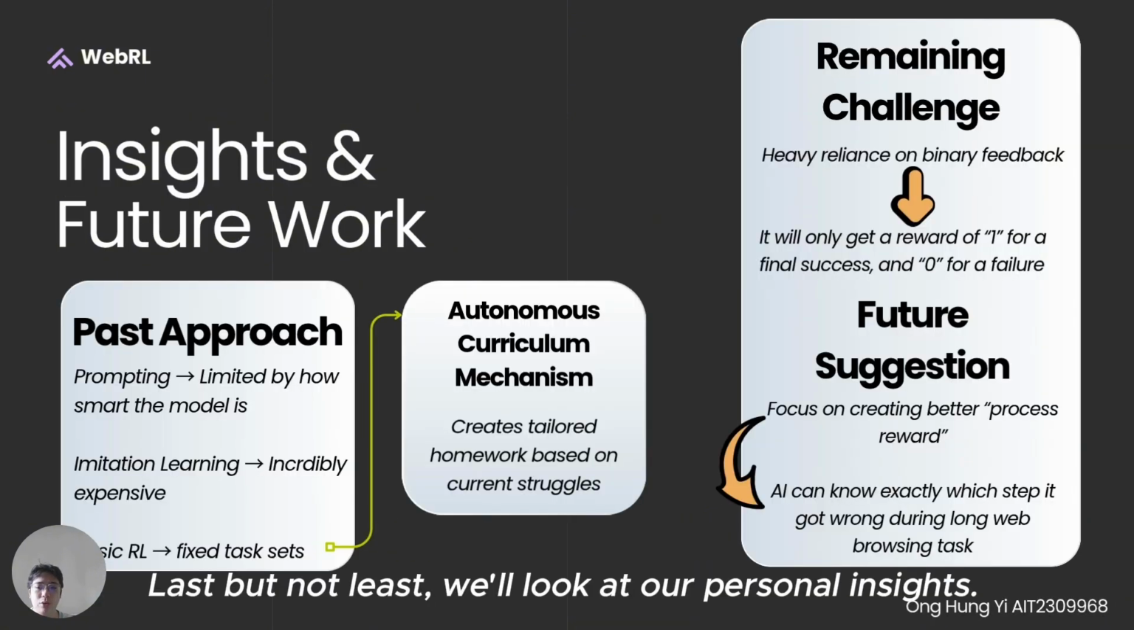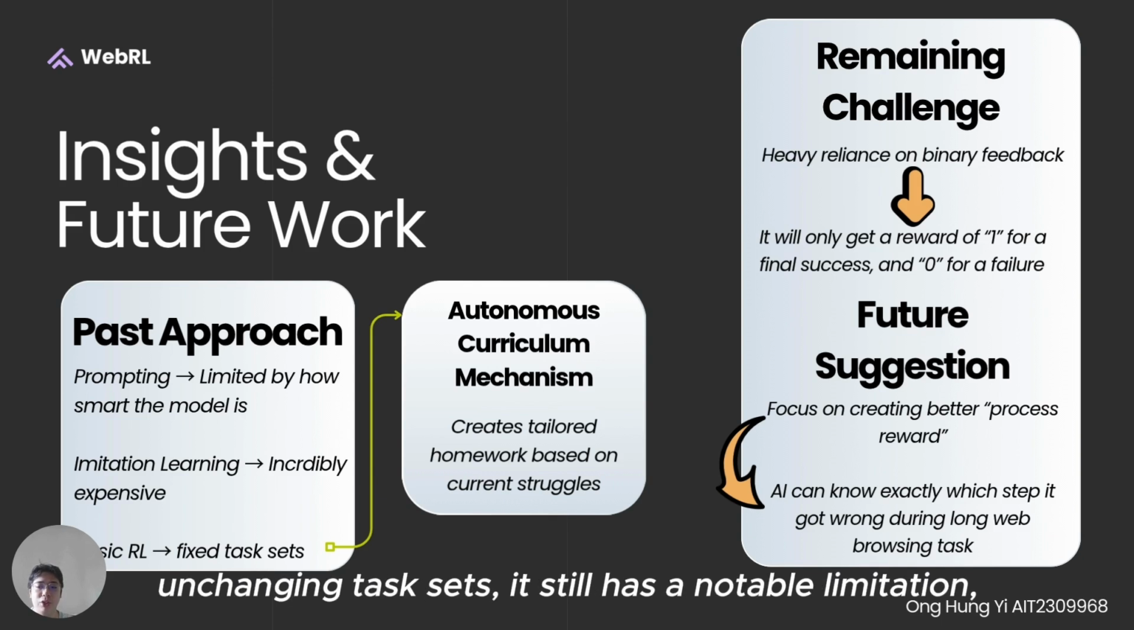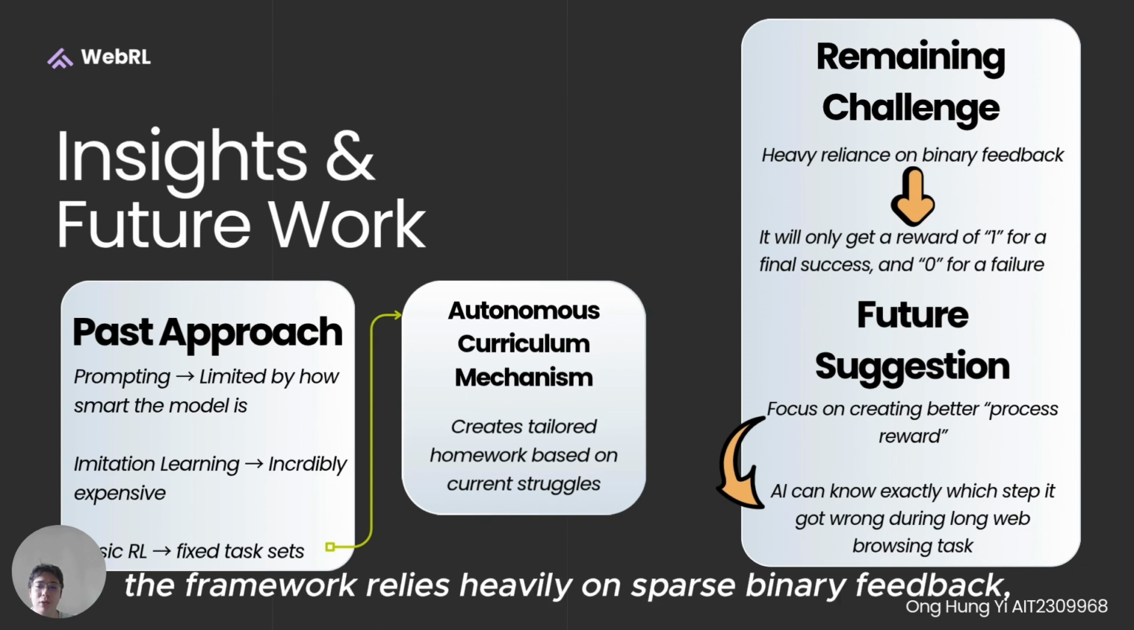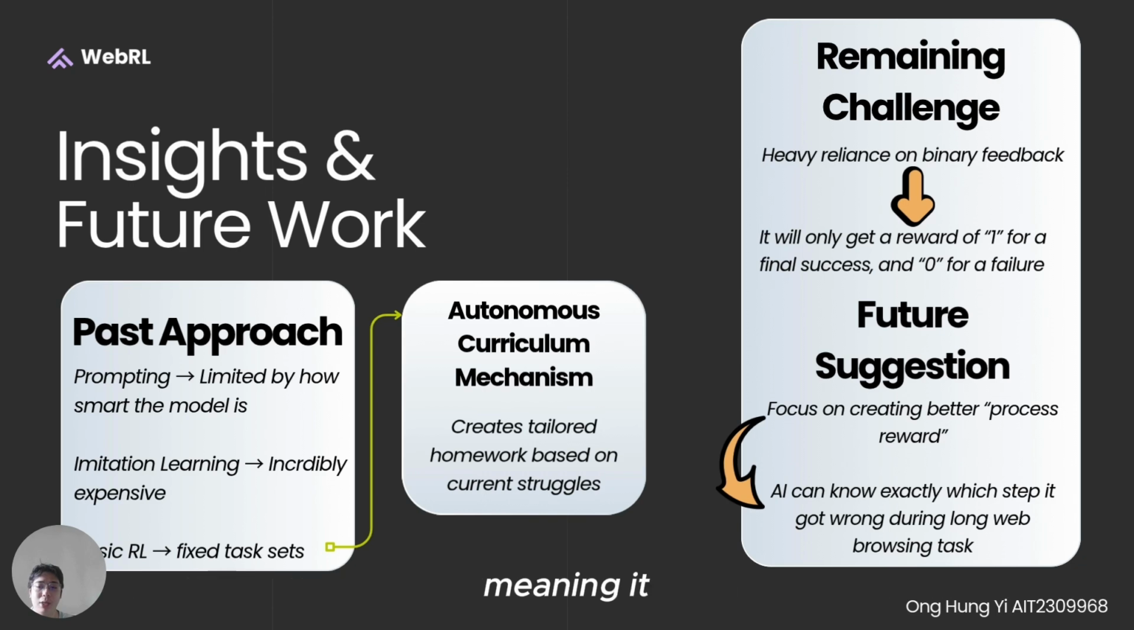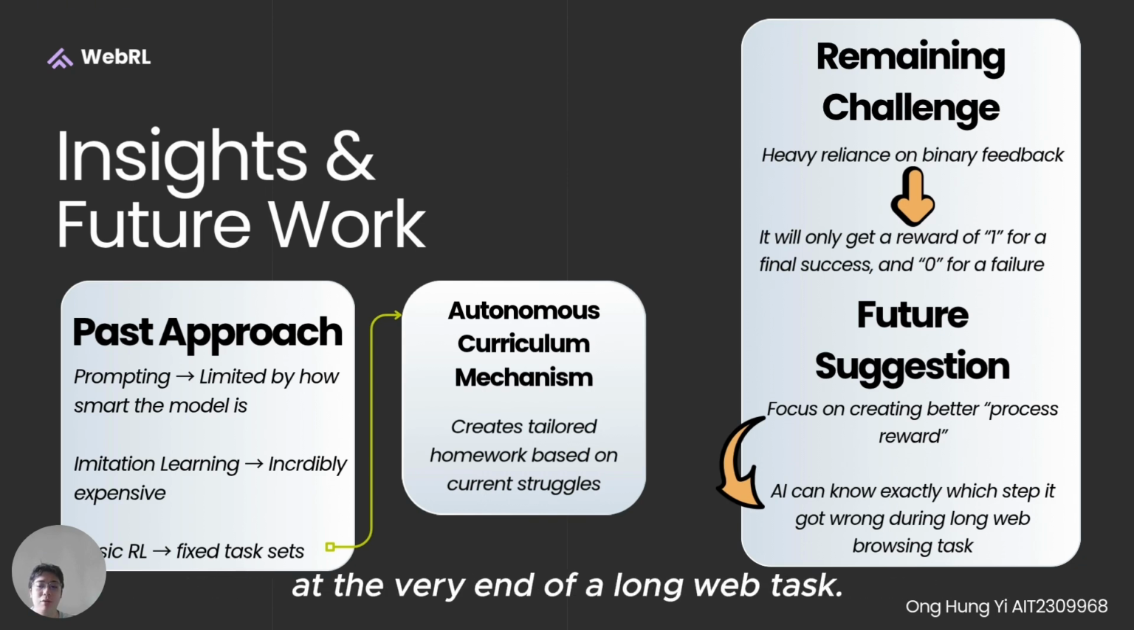Last but not least, we'll look at our personal insights. While WebRL is a massive leap forward compared to past models that rely on static, unchanging task sets, it still has notable limitations. The framework relies heavily on sparse binary feedback, meaning it only gets a 1 for total success or 0 for failure at the very end of a long web task. It doesn't receive intermediate rewards for getting steps partially right. Addressing this process reward issue is exactly where I believe future research should focus next.